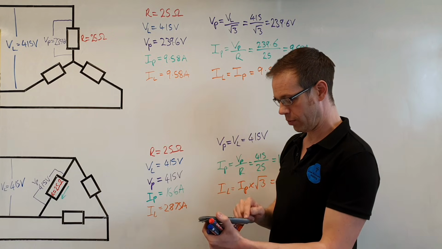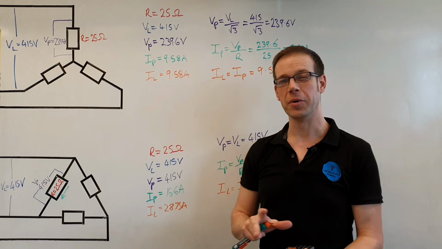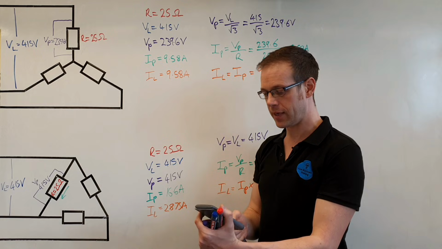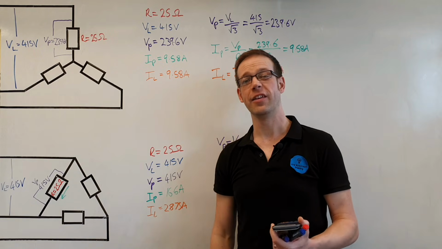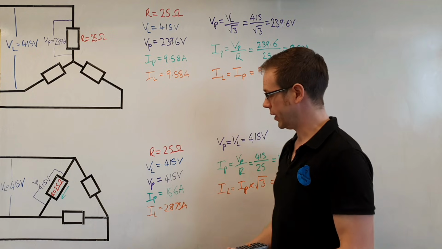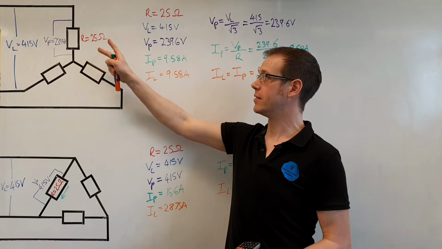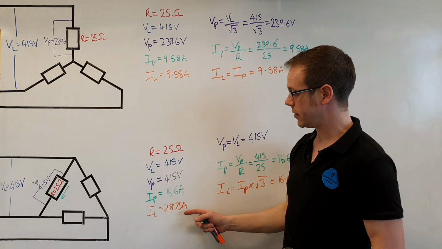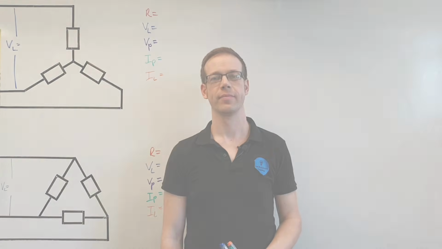If we do 28.75 divided by 9.58, bearing in mind we've rounded these numbers off, so there might be a little bit of variance, we come out with practically 3. So if you take the same load and connect it in star and then in delta, the amount of current that flows into the system will be 3 times as much.